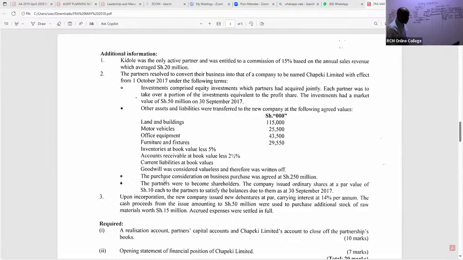Now, ladies and gentlemen, we continue. So look at this note. The purchase consideration on business purchase was agreed at 250 million. That's 250,000. Remember, we have been cutting 3 zeros. So remember that purchase consideration will be debited to the new company being formed, and you credit your realization.